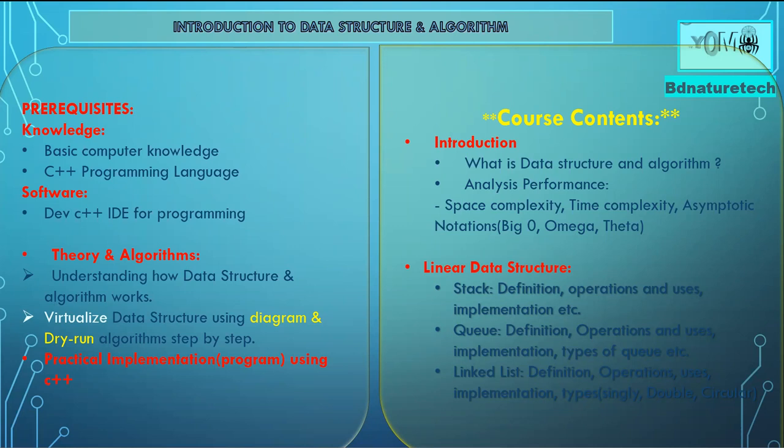Now, coming to the course content, we are going to start with the introduction, like what is data structure and algorithm. We are going to talk about the analysis of performance, space complexity, time complexity, and asymptotic notation: the big O, omega, and theta. We are going to talk about linear data structure. You must have been hearing about linear data structure, and we are going to discuss that as well.